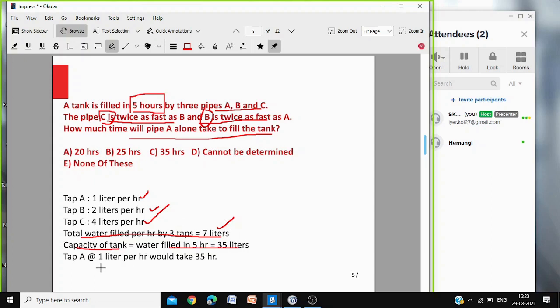So capacity of the tank is 35 liters. Now A alone, which fills 1 liter per hour, will take 35 hours. If 35 liters it has to fill, but the rate of filling for A alone is 1 liter per hour, so it would take 35 hours. Okay, Betty?